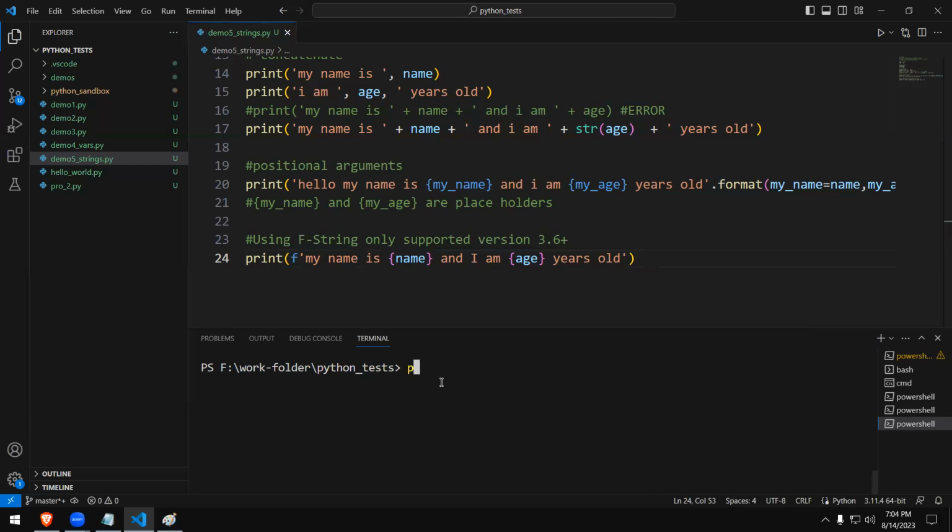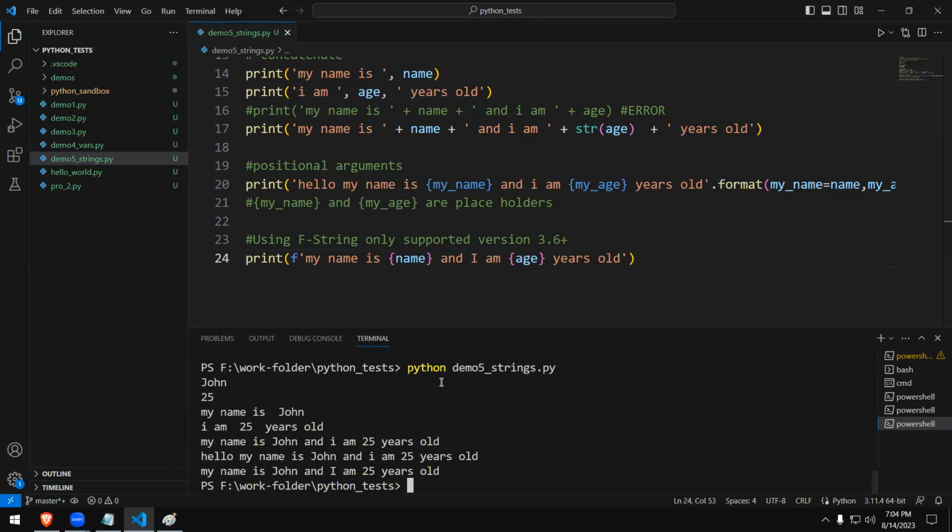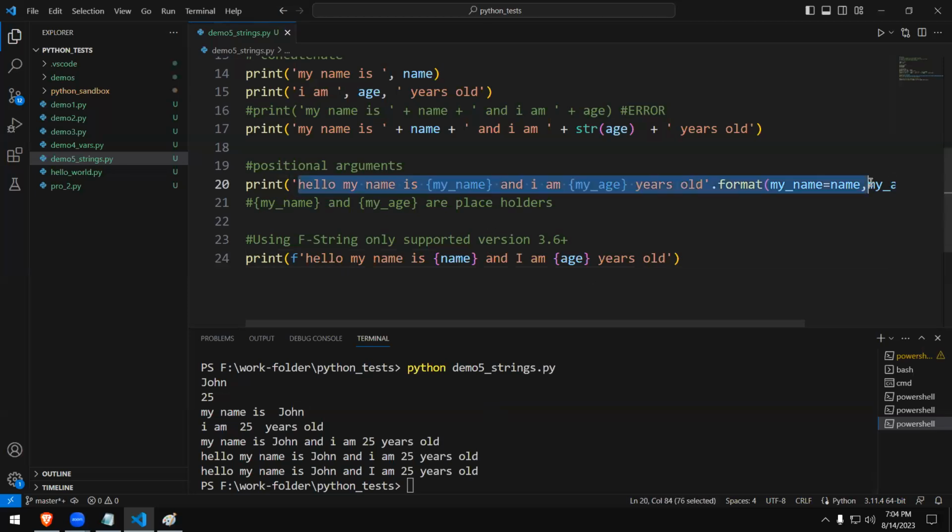Let's try that here. So this should be Python demo 5 underscore strings.py. When you run that, pay attention to the very last line. My name is John and I am 25 years old. In this one, I put a hello. If you want, I can put it here as well. Hello. Right. So the same output will come here. You can see the difference between that and this one. This is lengthy, pretty lengthy. This is very short and a very convenient use.